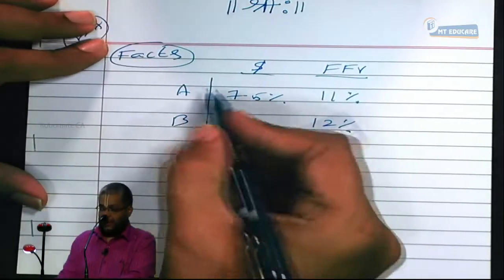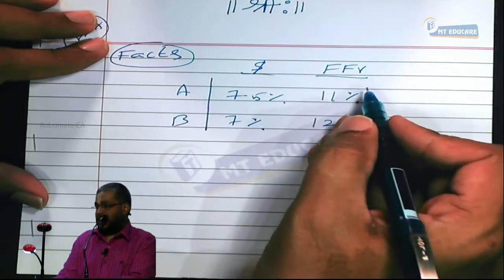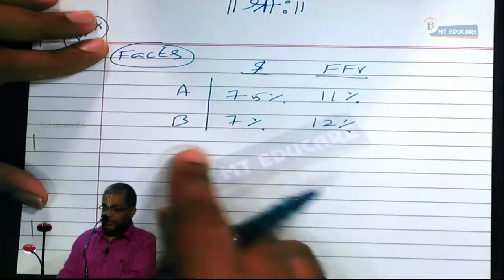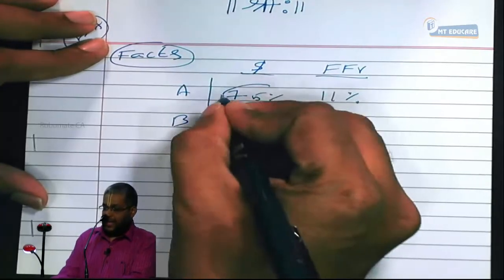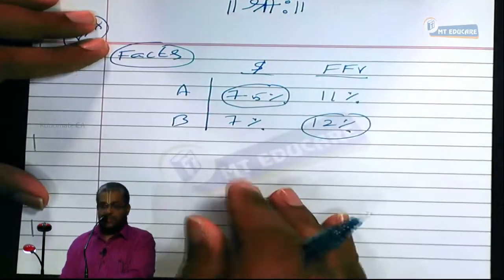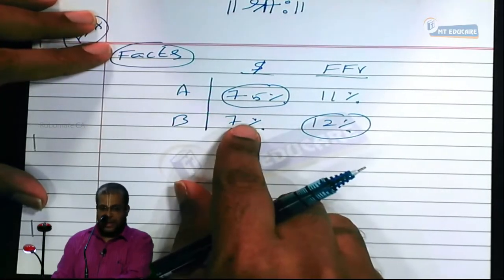Now tell me the requirement. Firm A wants to raise money in what? Dollar. Firm B wants to raise the money in what? French franc. That is, Firm A wants to raise the money in dollar, and Firm B wants to raise the money in French franc. Are you all reading and writing along with me?